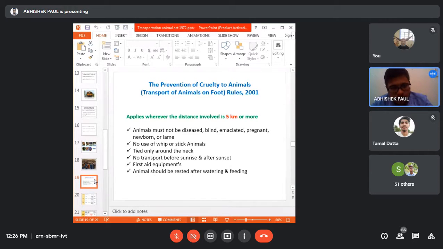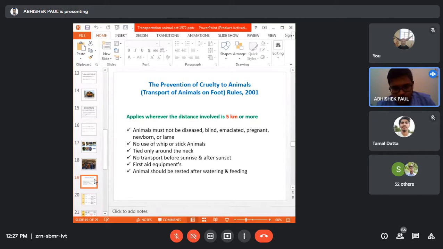You cannot use a whip or any kind of stick in order to increase the speed of the animal. Speed, or you can say pace, that is called movement. You cannot use any stick to increase the speed of the animal. Then you cannot tie the animal anywhere, but you can only tie the animal around their neck. No transportation before and after sunrise and sunset.